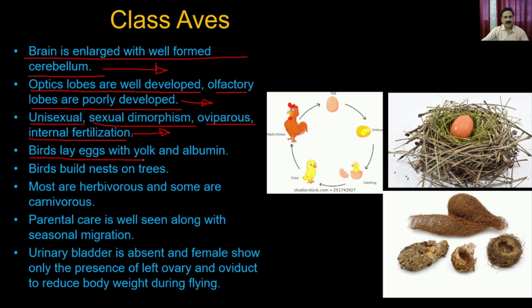So the bird lays eggs with yolk and albumin, and you see here this is the adult chicken, which is actually going to go through the process of sexual reproduction. The adult chicken will go through sexual intercourse. After that it will lay the eggs. These eggs are actually the fertilized eggs. So these eggs will then form the embryo, and then the embryo is actually going to hatch to give you